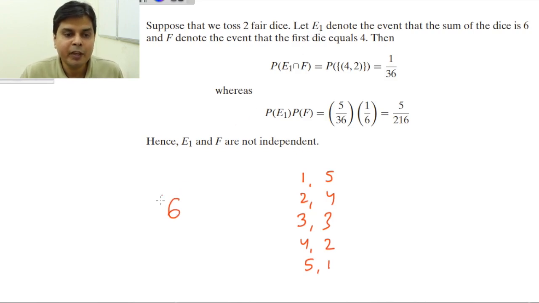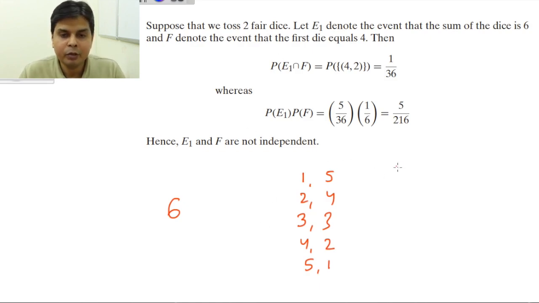Why? Because the moment the first die is 6, now this event E cannot happen. So the occurrence of this event E depends upon what is happening in the first die. You cannot get a sum of 6 if the first die itself has got 6.